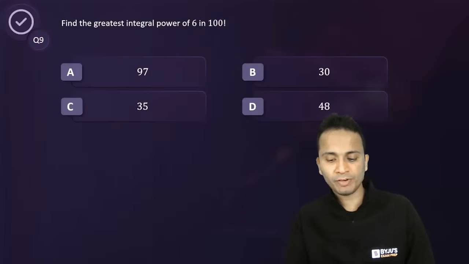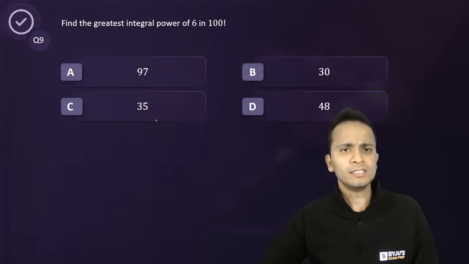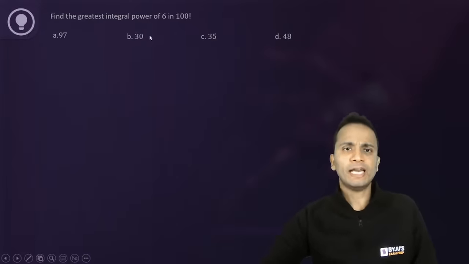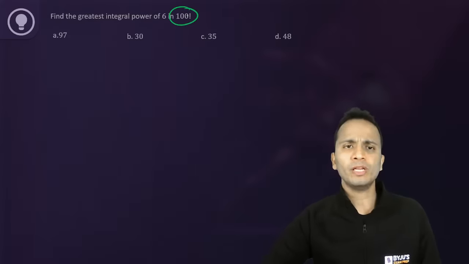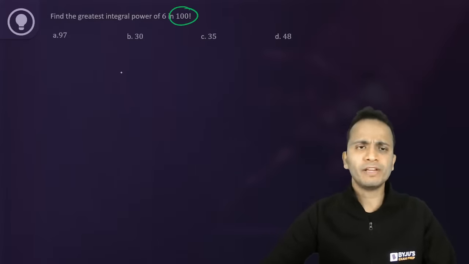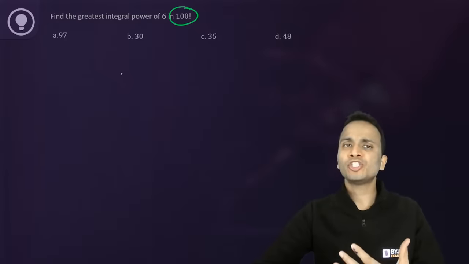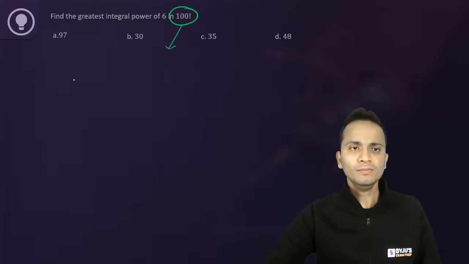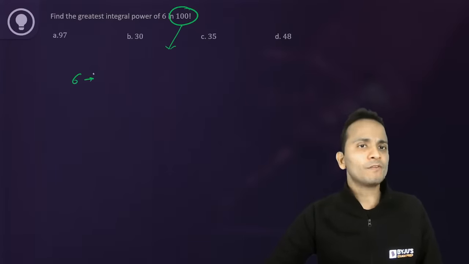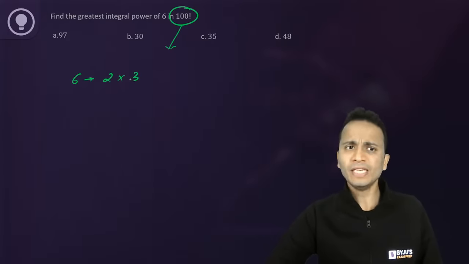Absolutely, Sadanand, perfect method. Good. Now, Sadanand, I'll save your time. If you are given directly a factorial, direct factorial is given, expression is not given in any other form, then to find out the power of 6, obviously we need to compare the power of 2 and 3, right?